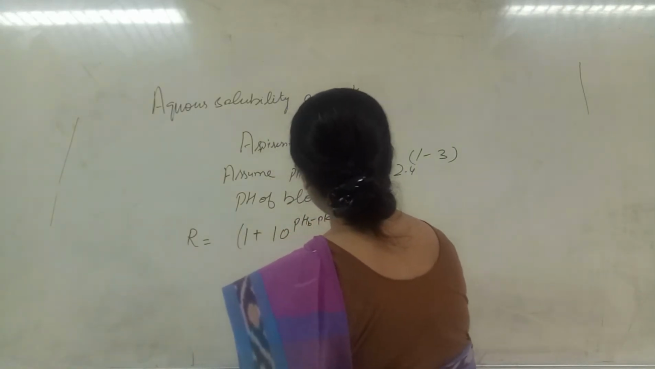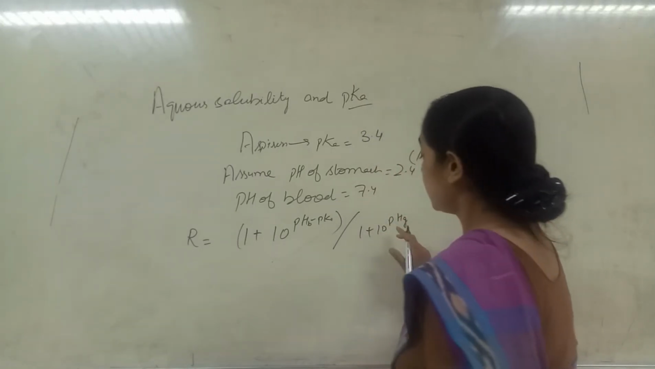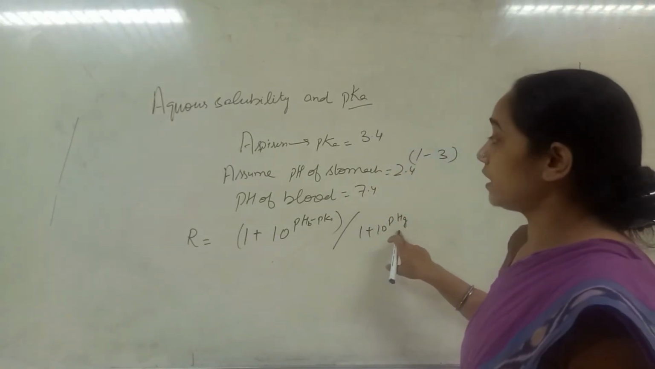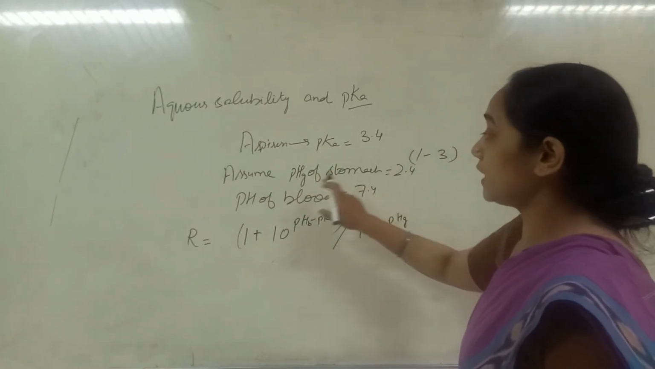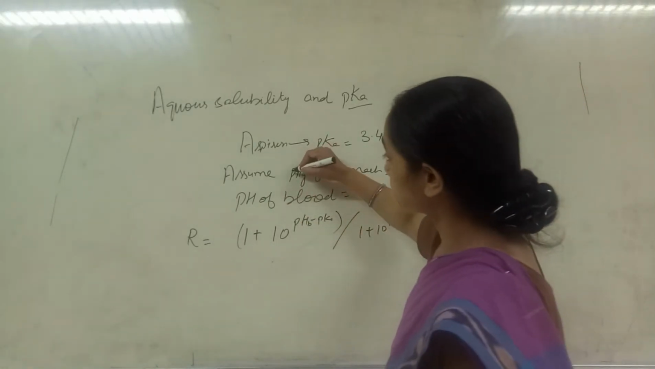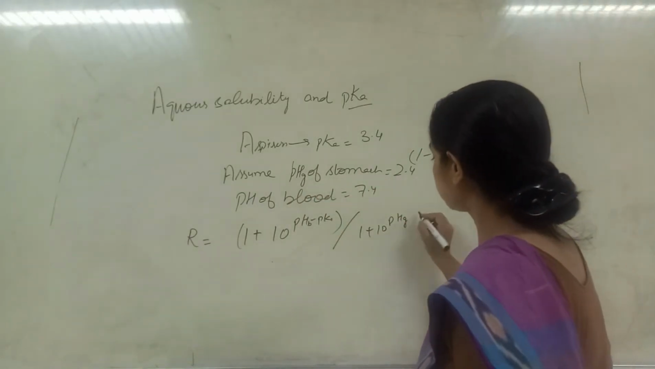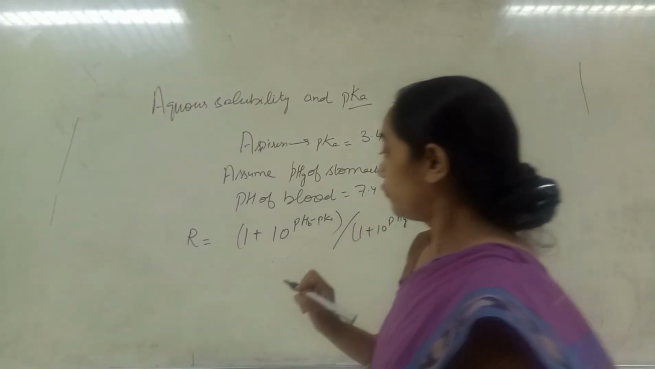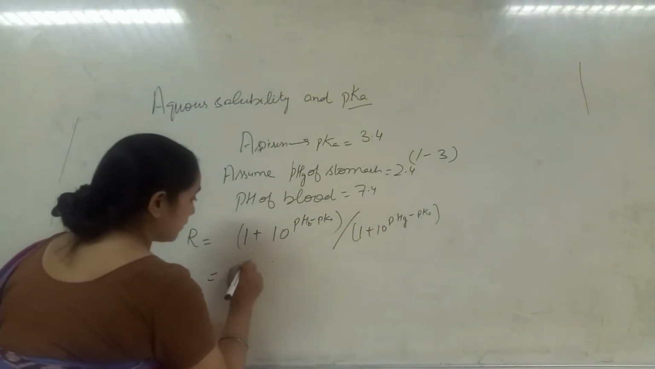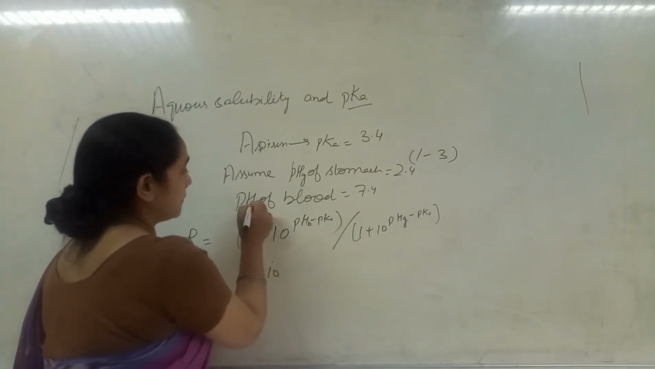Now it will be divided by 1 plus 10 raised to the power pH of the stomach minus pK.